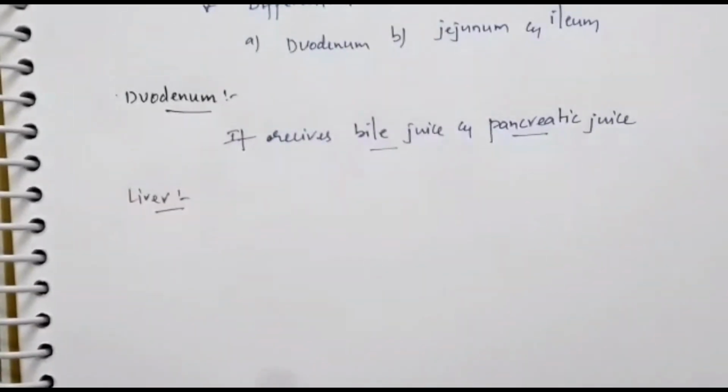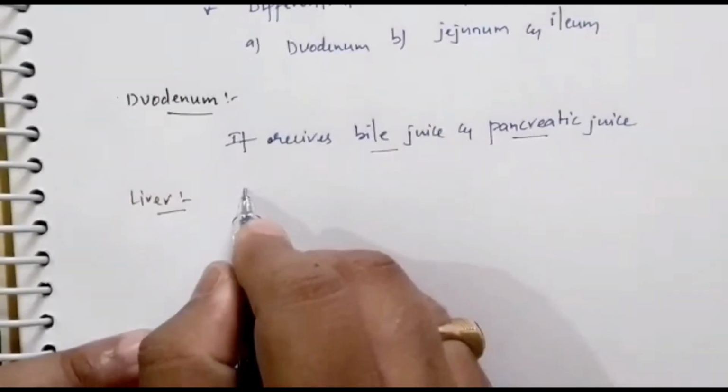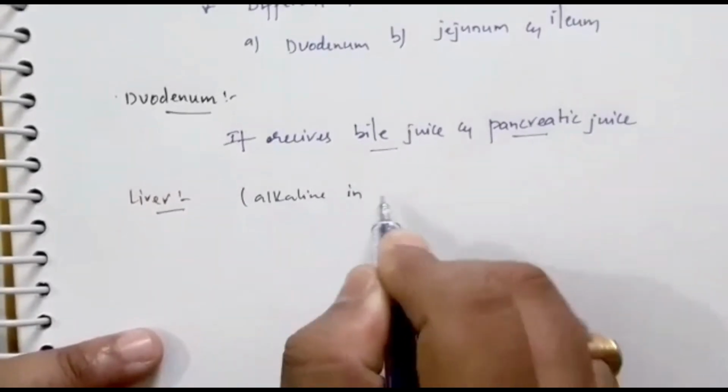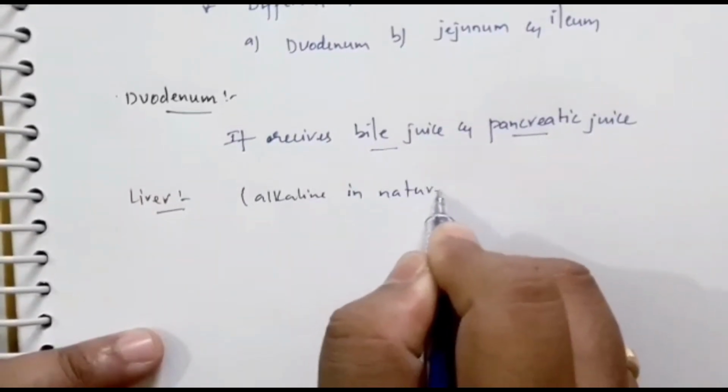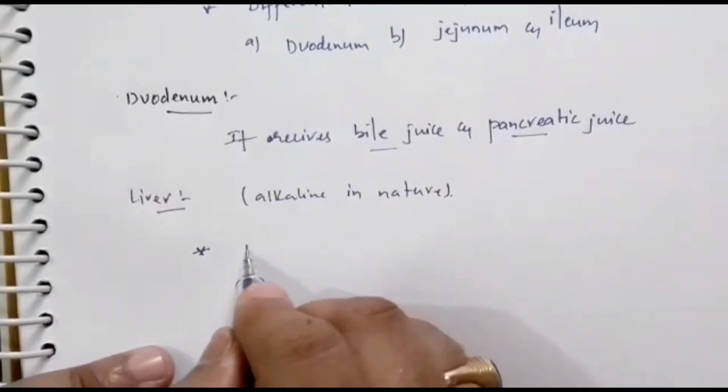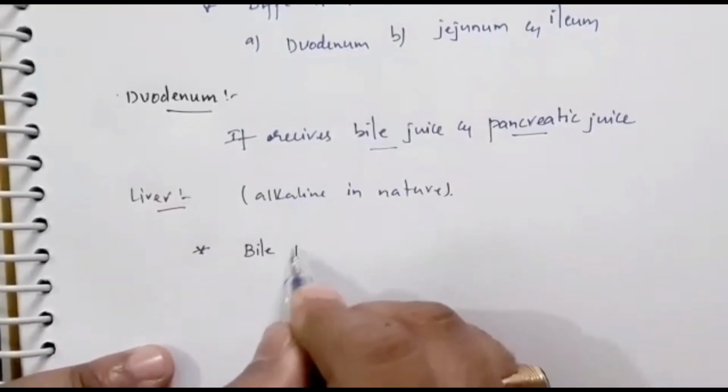Before the stomach, our food is acidic in nature. Due to the release of bile juice and pancreatic juice, the food converts into alkaline in nature. Bile juice is alkaline in nature. So what will the liver transport? The liver transports bile juice